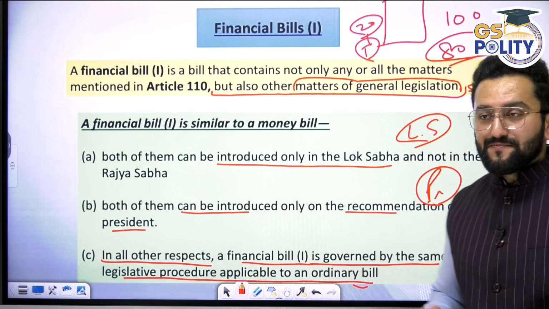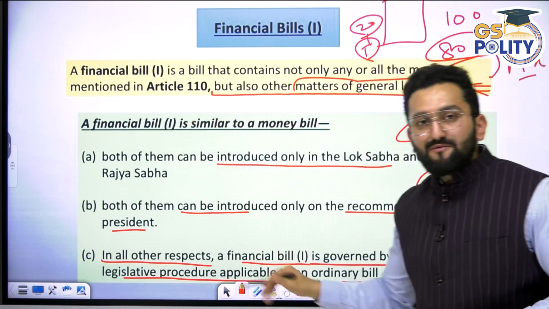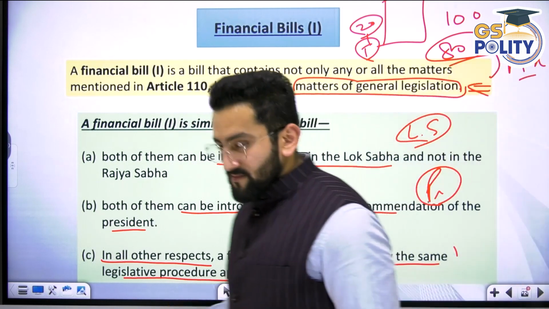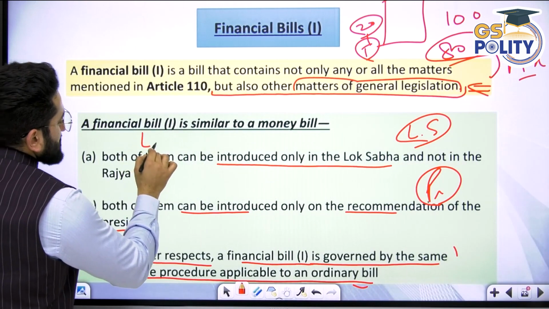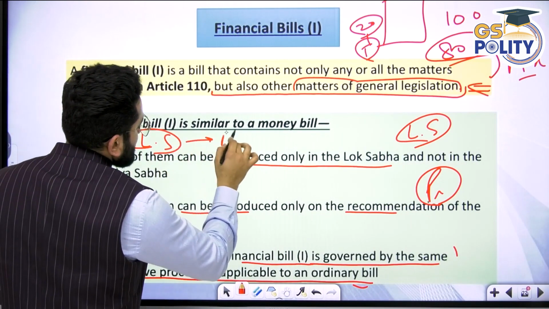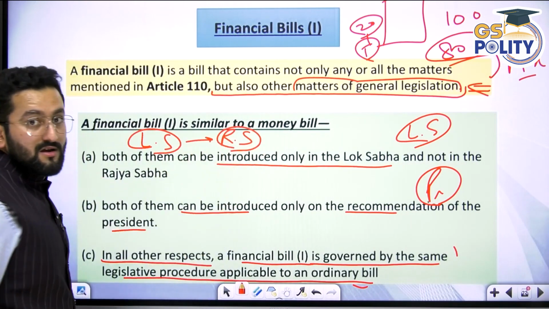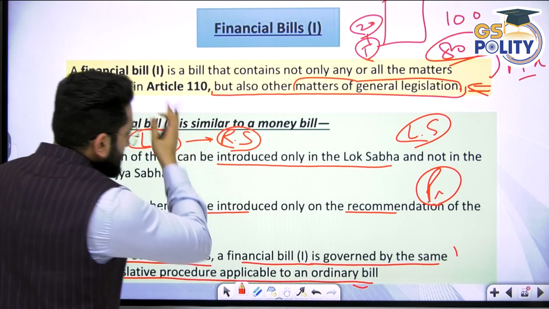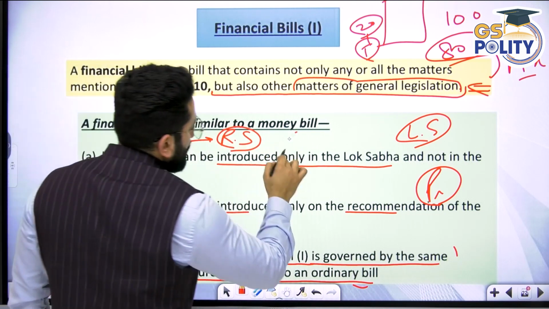I'm saying, consider this finance bill was introduced in Lok Sabha. Then it was presented in Rajya Sabha. It was discussed there. But Rajya Sabha is not agreeing on this bill. And it has been more than 6 months.